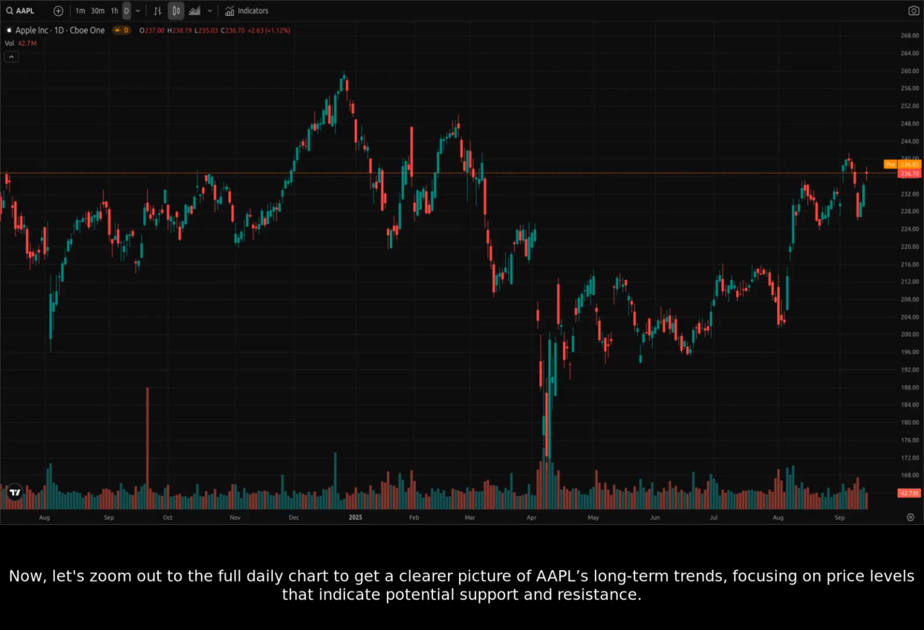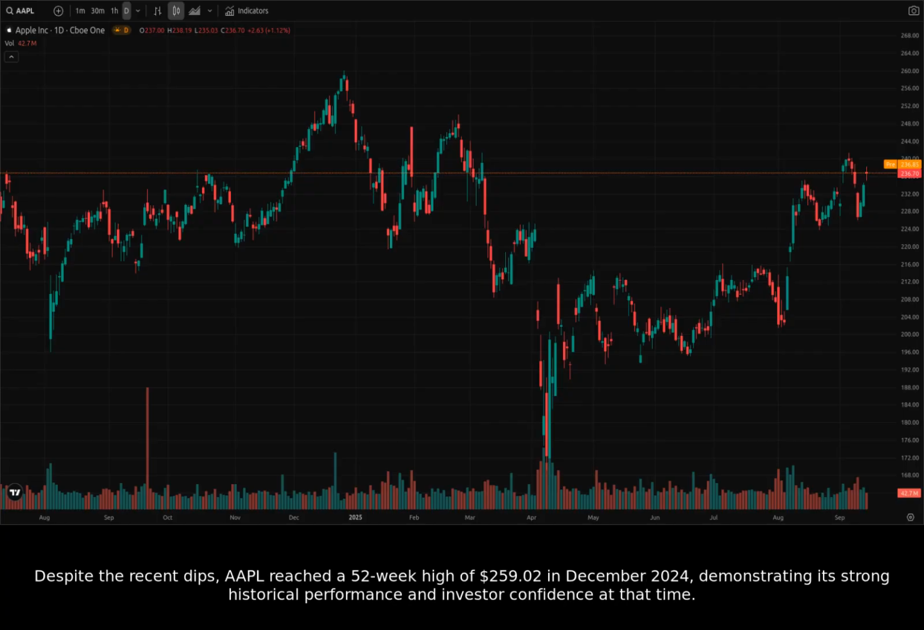Now, let's zoom out to the full daily chart to get a clearer picture of AAPL's long-term trends, focusing on price levels that indicate potential support and resistance. Despite the recent dips, Apple reached a 52-week high of $259.02 in December 2024, demonstrating its strong historical performance and investor confidence at that time.